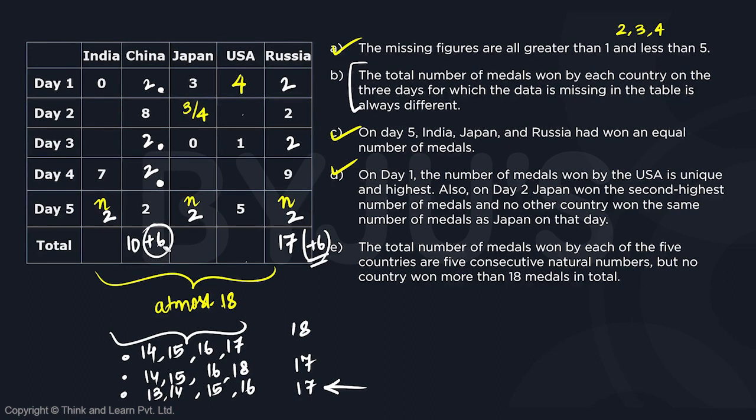And if we try to make it 10 plus 7, it will match with Russia, which is 17. We can't have plus 7. And if we want to make it an addition of 5 so that it becomes 15, then the values that we'll be placing at the empty cells are going to be less than 2, which is again not allowed. So that tells us that 13, 14, 15, 16, 17, this combination of medal tally, it's not possible. So let's erase. Let's try the next one.